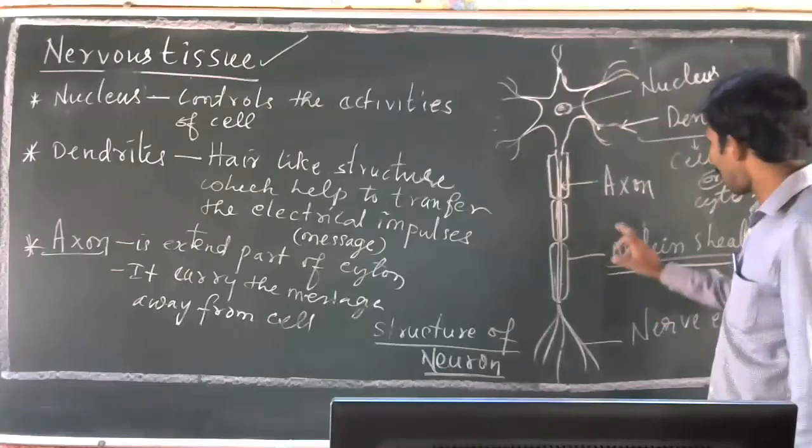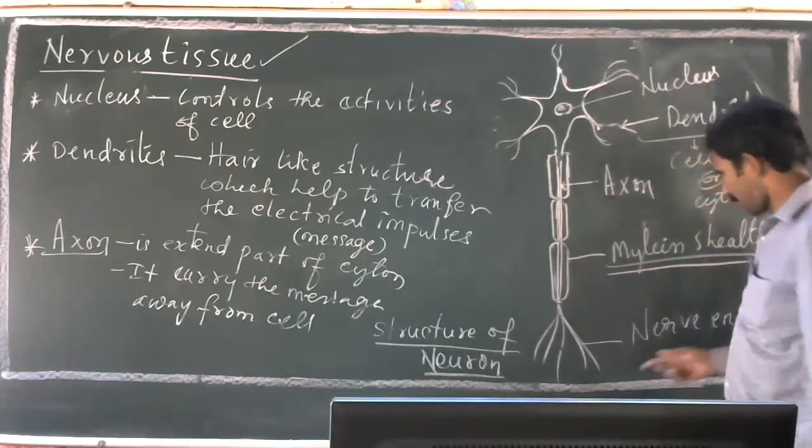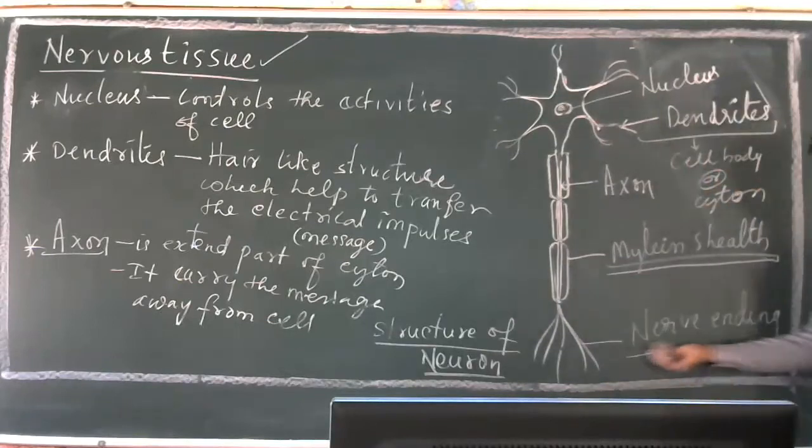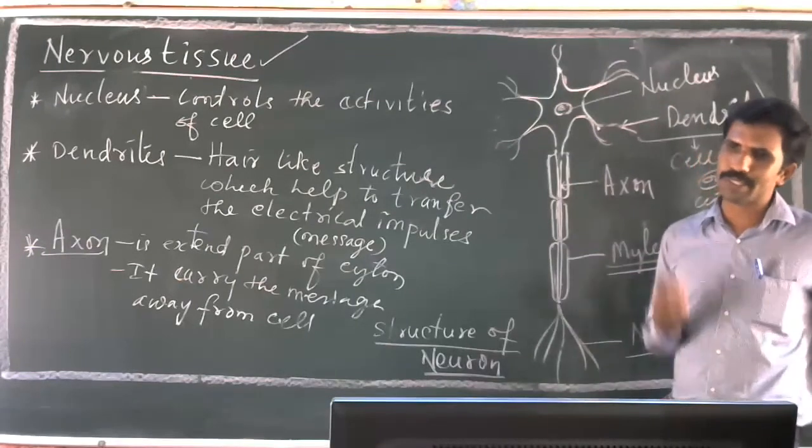So this axon is protected by the fatty layer. That fatty layer is called myelin sheath. And lastly, the nerve ending. So you can see here, nerve ending. Nerve ending means what? This nerve ending transfers the message to the next neuron.